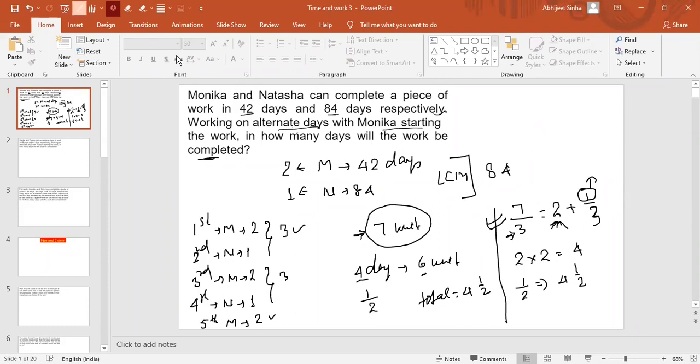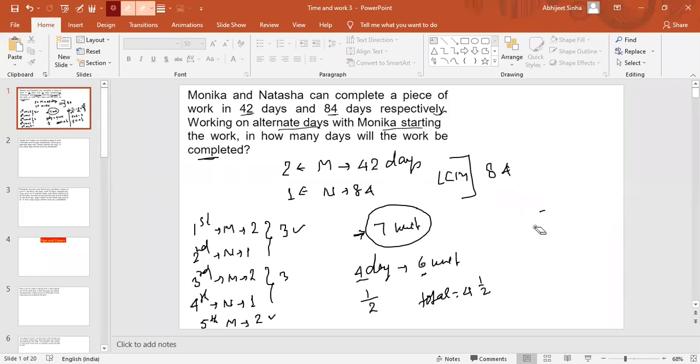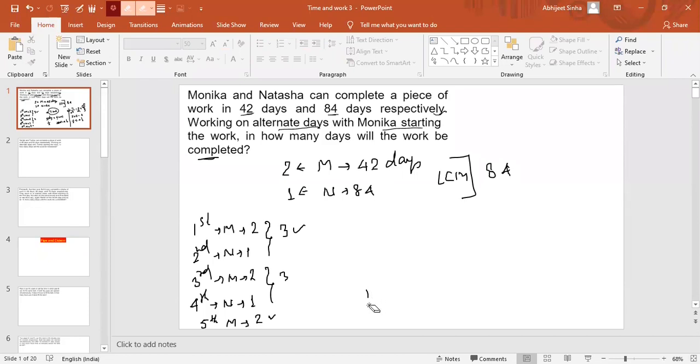So now let me erase and solve the exact question. Right. As we know, here there are a total of 84 units, and in every 3 days, 3 units of work are done by Monica and Natasha in every 2 days. So now we will divide 84 by 3 and check the remainder and the quotient.